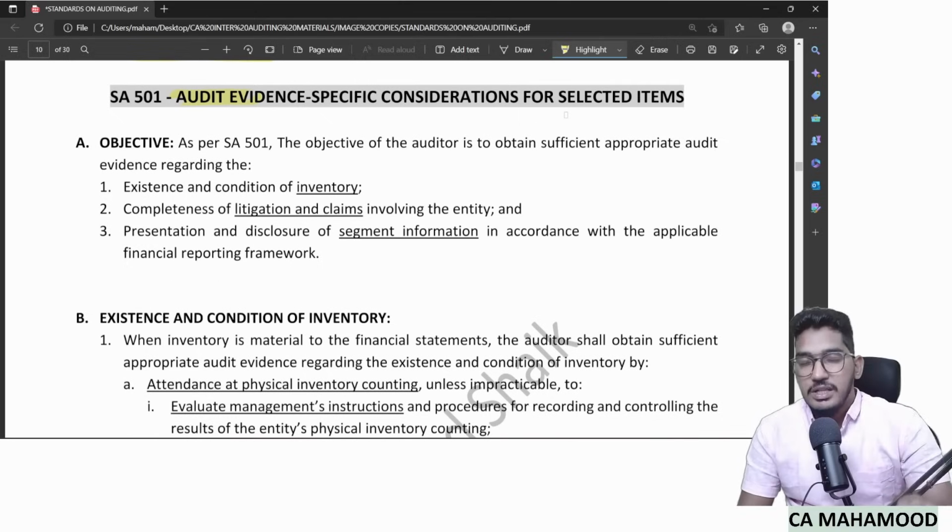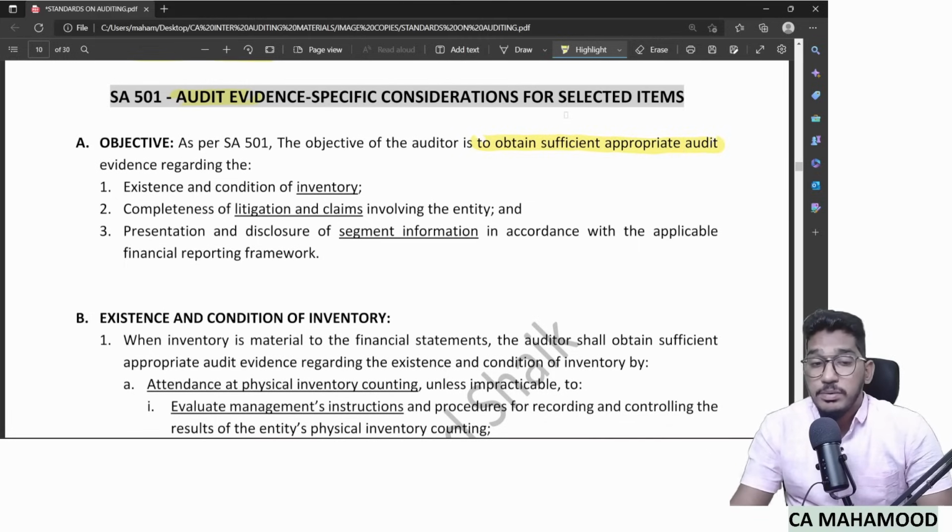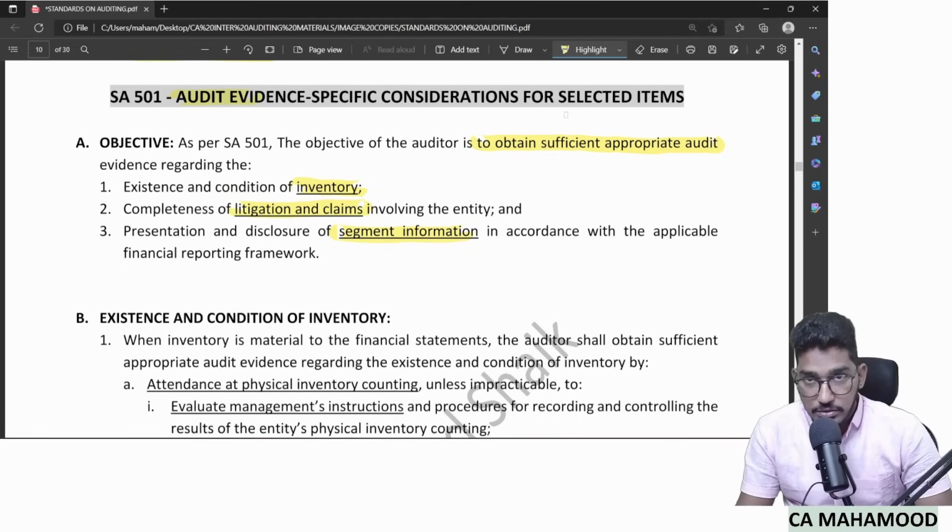Sir, what are those 3 items regarding which SA 501 is giving guidance? As you could see the objective here, the objective of the auditor is to obtain sufficient appropriate audit evidence. But regarding what? Regarding 3 things: existence and condition of inventory, completeness of litigations and claims involving the entity, and presentation and disclosure of segment information.